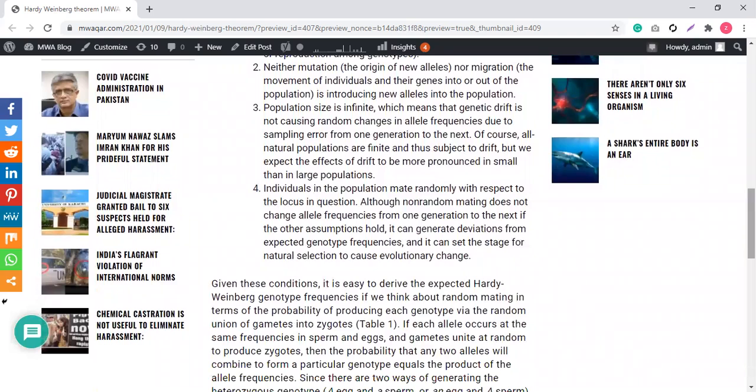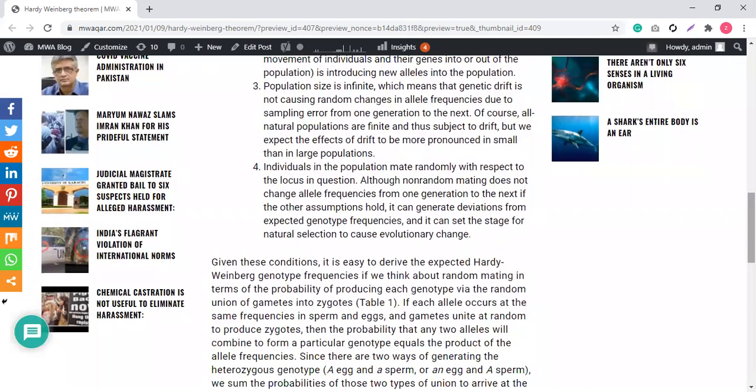The fourth point is that individuals in the population mate randomly. Random mating means there should be no specification. The individuals mate randomly with respect to the locus in question. Although non-random mating does not change allele frequencies from one generation to the next if the other assumptions hold, this assumption is not too necessary.